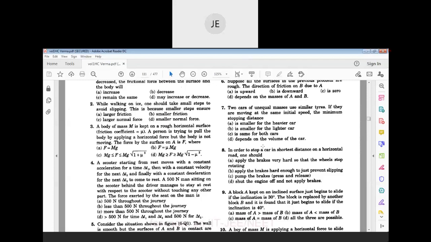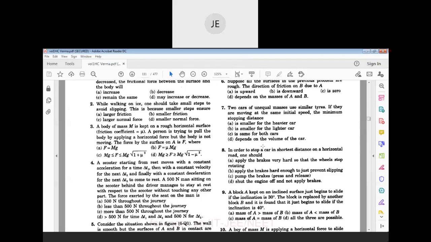First, stopping distance. What equation of motion will we use to find the distance or displacement?